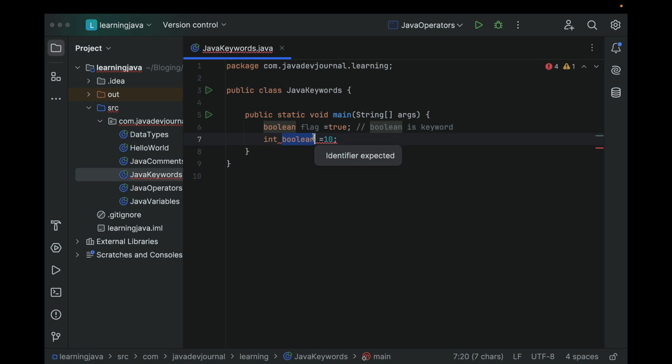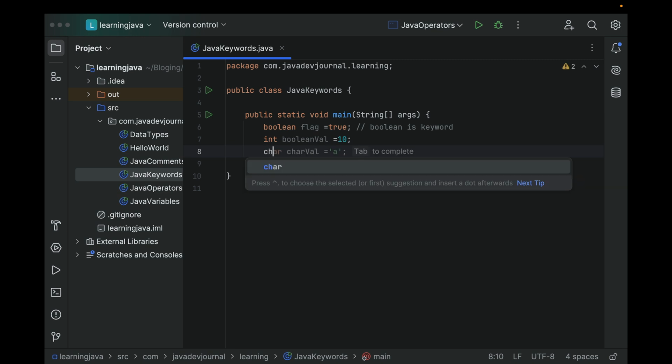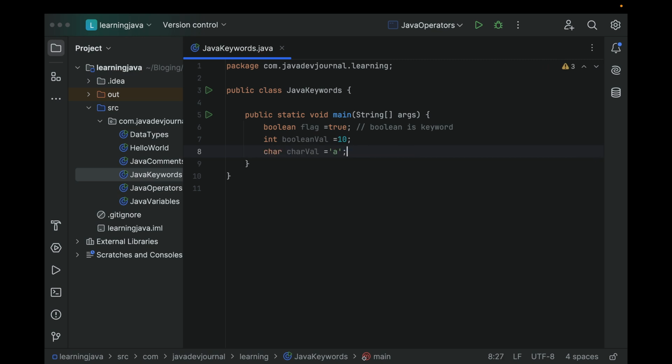It's saying since you have declared a data type, you have to define a variable name for it. The only exception is if you add something, for example boolean val, it's going to work. So a keyword as such cannot be used as a variable name, or as part of your class name or your method's name. But if you append some other values, it's going to work. All right. Similarly, you can have, for example, char. This is another keyword.